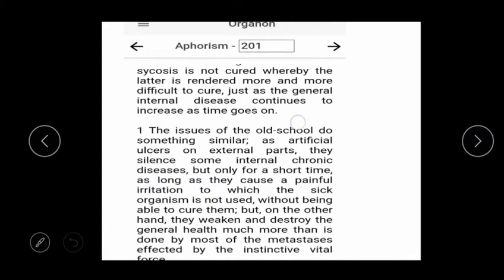So like the old school, they cause artificial ulcers on the external part. They silence some internal chronic disease, but only for a short time. As long as they cause pain and irritation to the sick organism, it is used without being able to cure them. So they give some analgesic or sedative drug to keep that disease part suppressed.